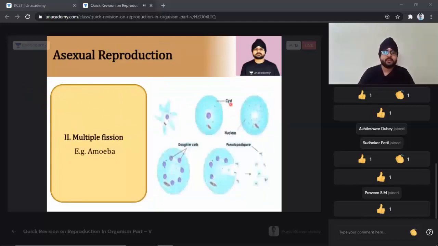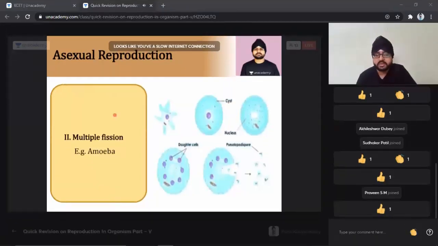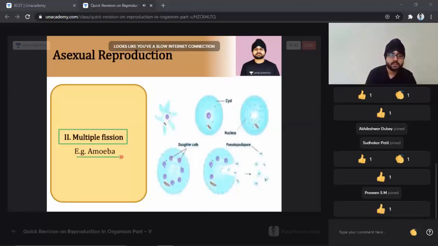Similarly we have the multiple binary fission. Let's try to learn about that also. How does multiple binary fission go on? So when you go for a multiple binary fission, it leads to the formation of organisms. The best example is the amoeba. Amoeba is the best example for it. It leads to the formation of a cyst.